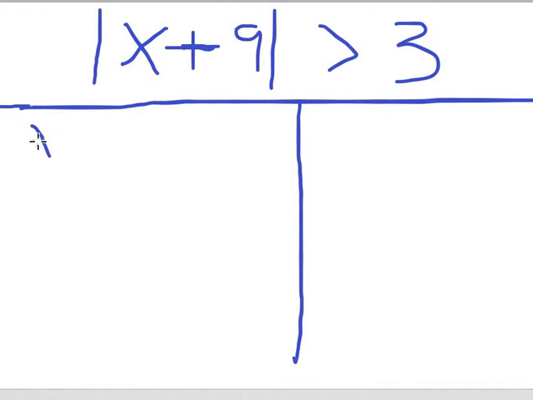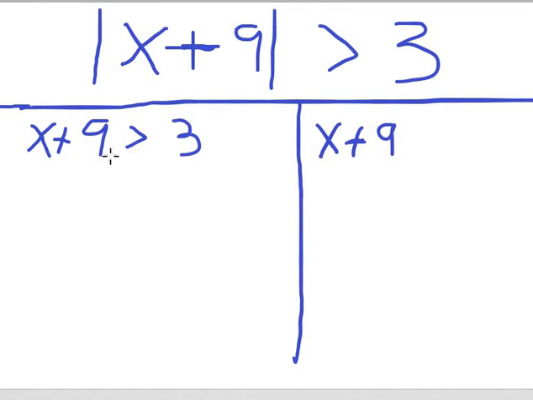On the first one, you are going to write the left side exactly as is, only without the absolute value. So we have x plus 9. And we just copy the entire rest of the problem exactly how it is up here, only without the absolute value signs. On the right side, we write x plus 9.